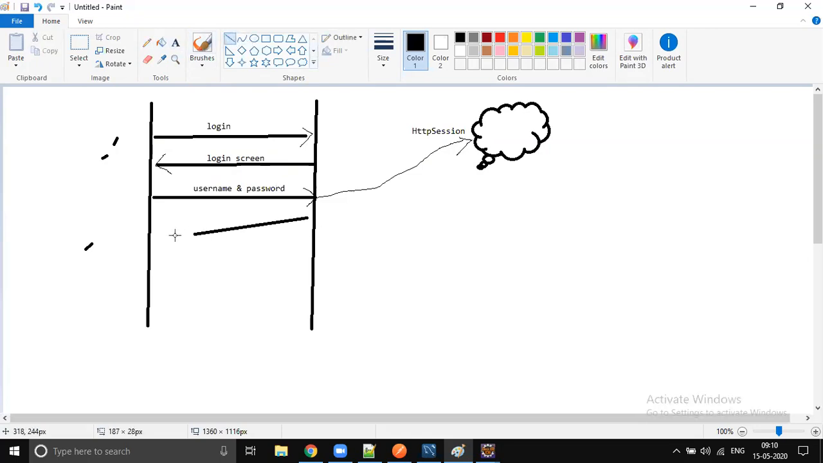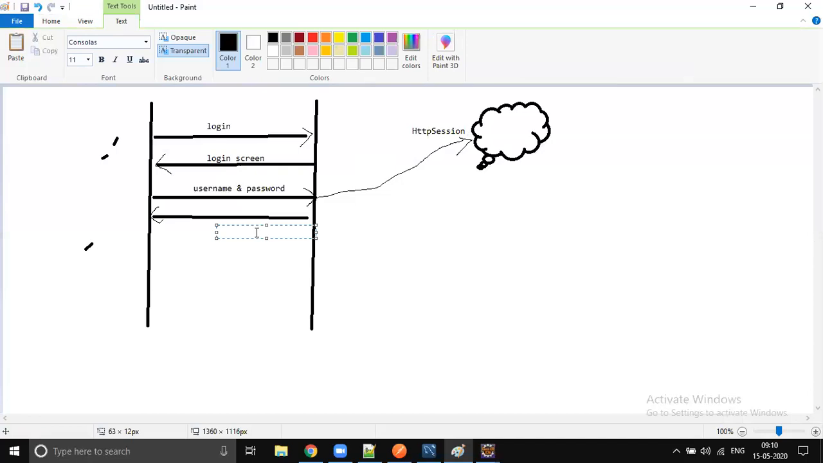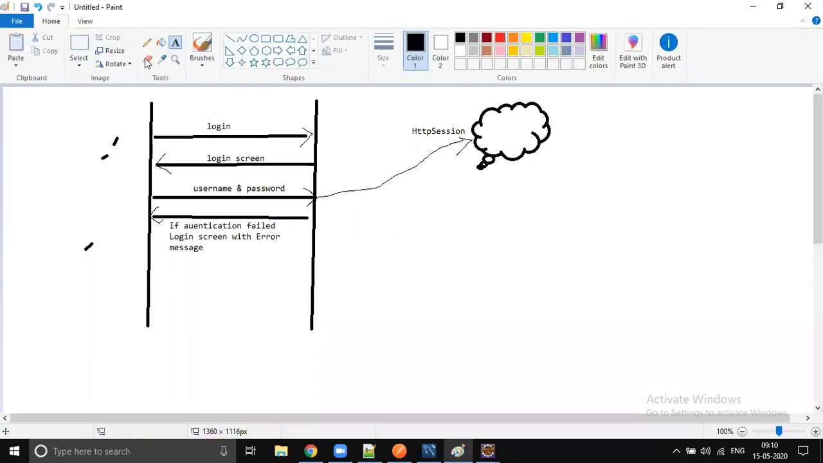If the username and password are wrong, then we will navigate back to the client saying invalid username and password, right? So if authentication fails, again we will display a login screen, with an error message saying that the username and password are wrong. Some kind of message we will show. If authentication is successful, then we will show him his profile screen, right?